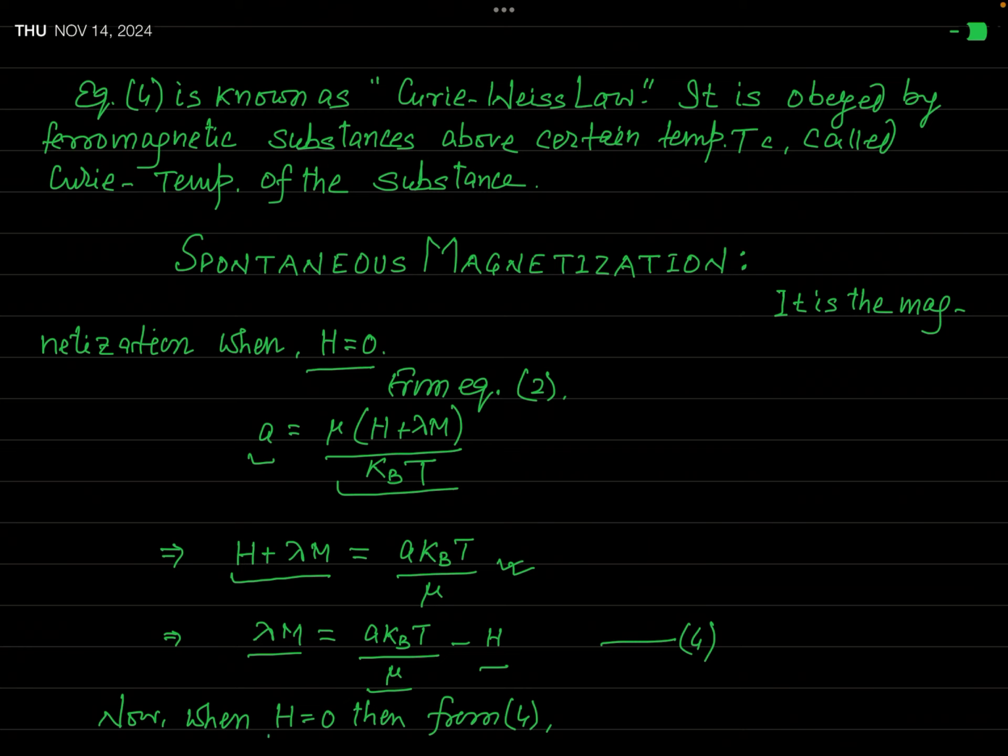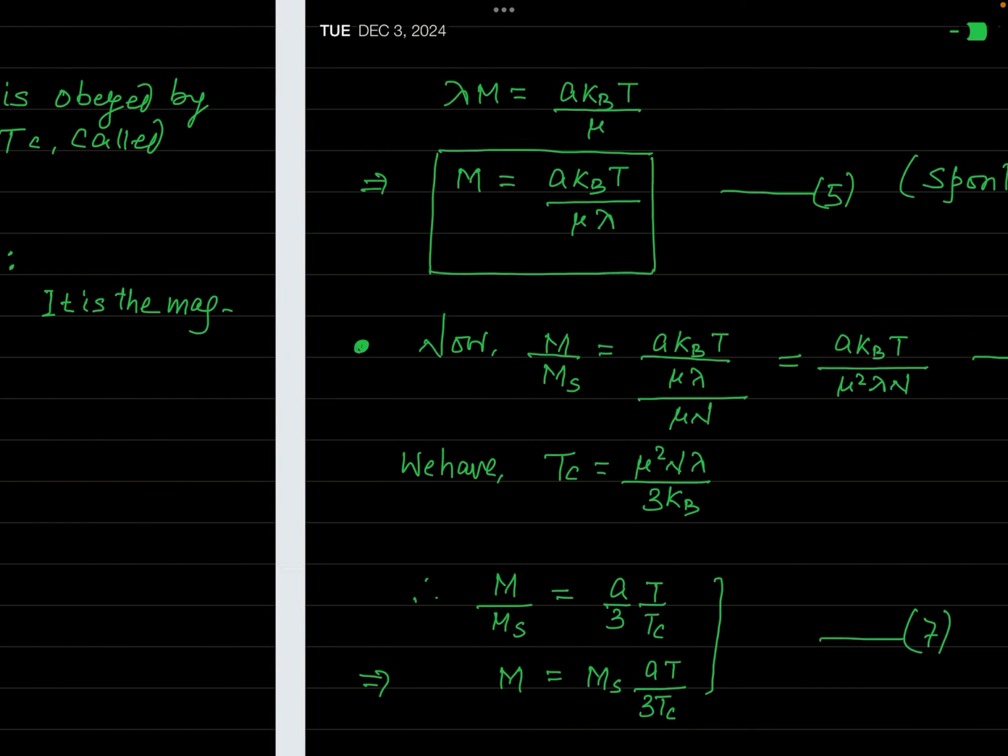Now, for getting the value of a spontaneous magnetization, what will we have to do? You have to take H equal to 0, because when the external magnetic field is removed, the magnetization remaining in the specimen is the spontaneous magnetization. So to get the value of a spontaneous magnetization, we must make H equal to 0. After making H equal to 0, this equation 4 will give you the value of a spontaneous magnetization. Then M will be called a spontaneous magnetization.